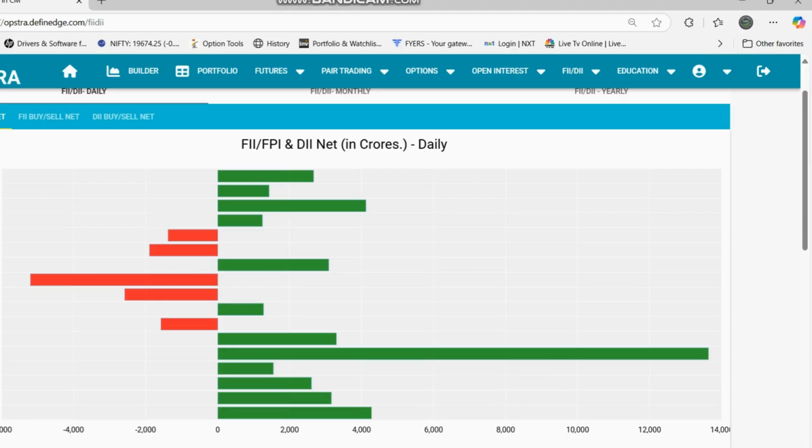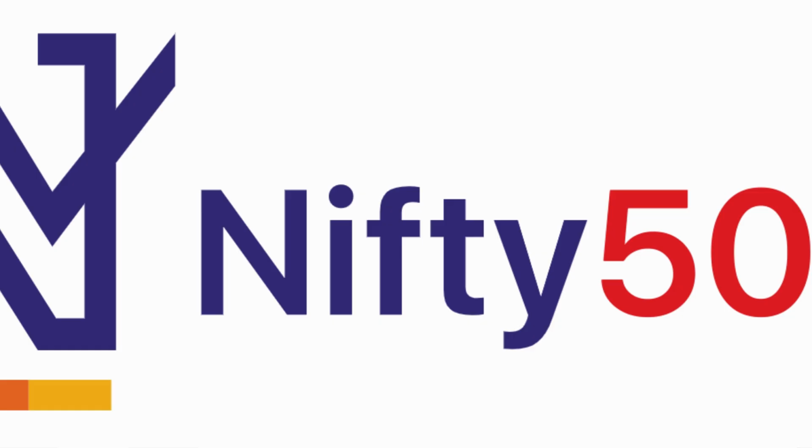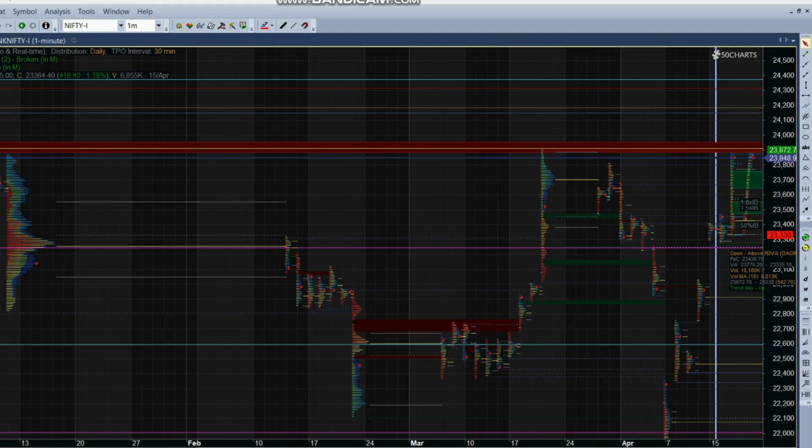If we check the data as per the index Nifty, in the month of January the bell curve development happened in this zone. After that, Nifty entered a new area and made a plan to develop the bell curve here. But here some incomplete auction happened, because the clock was not developed. Wherever an incomplete auction is there, the price again tests this zone. If it moves above this zone, the price quickly tests this zone. So here is one bell curve incomplete auction we found.